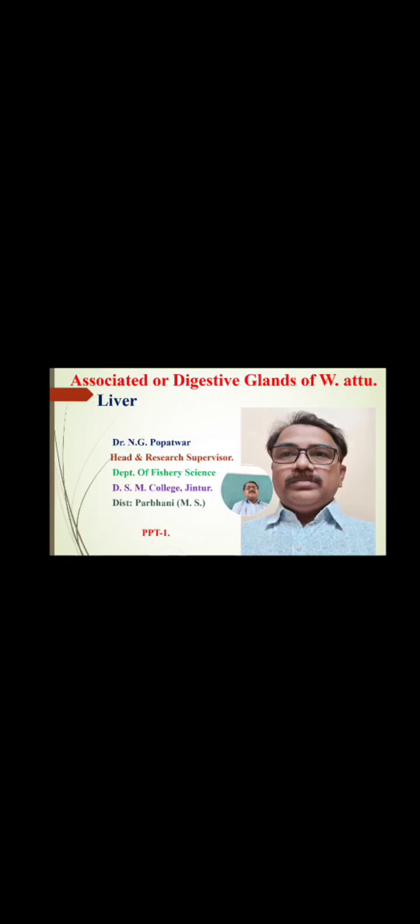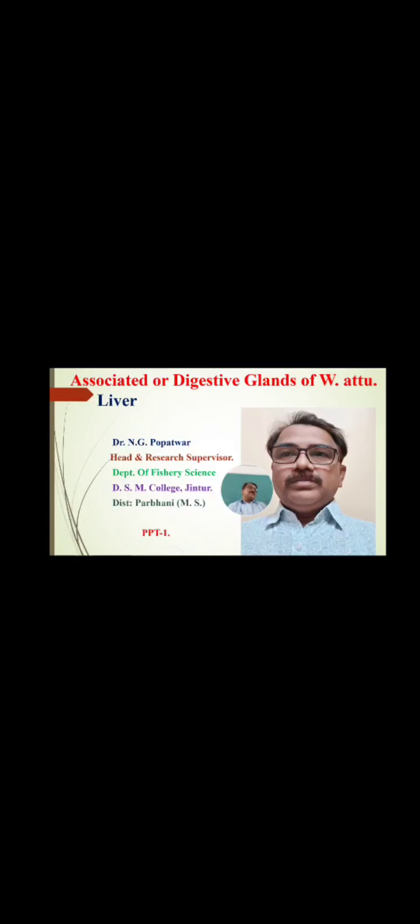Once they are destroyed, damaged, or infected by pathogens or parasites, they can never be controlled or replaced. Hence, to save these digestive glands, it is important to maintain the elementary canal completely. That is the associated digestive glands of Valiaguatu we have studied today.